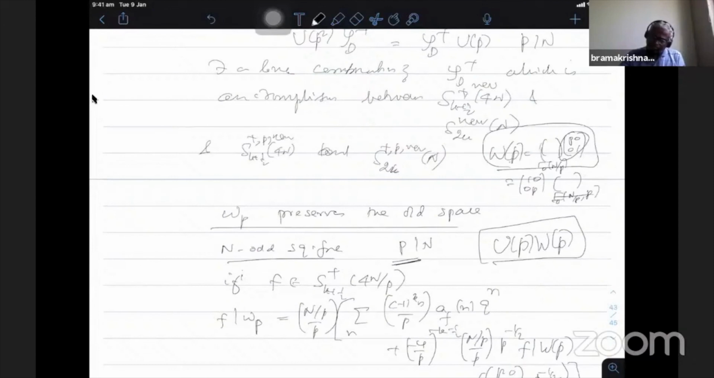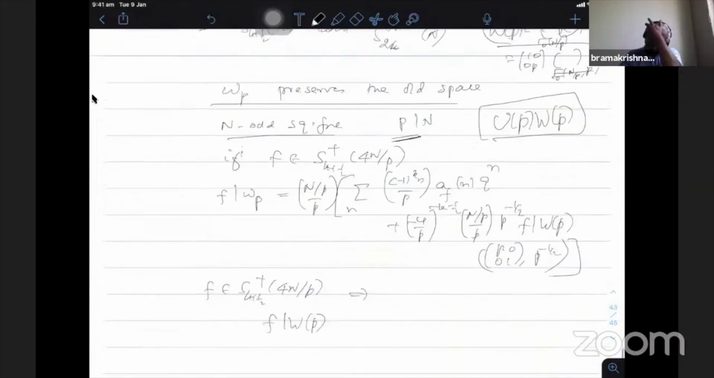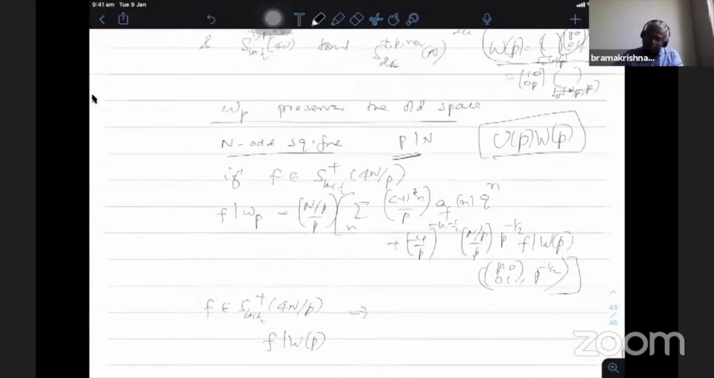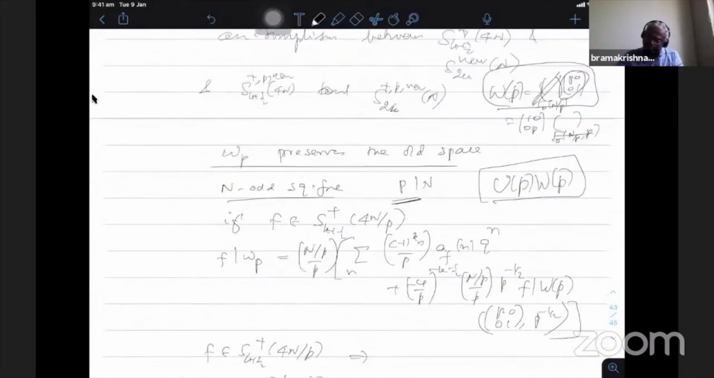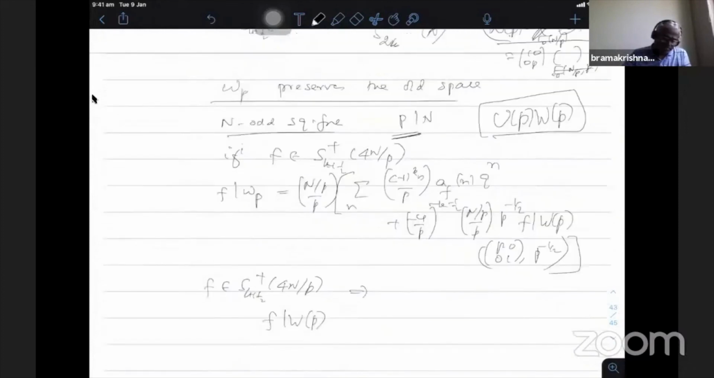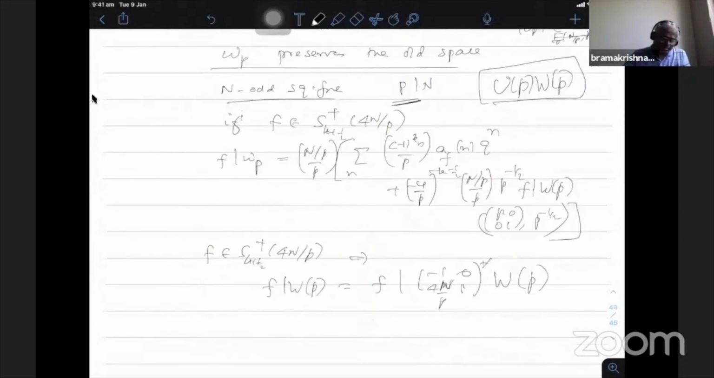Therefore, since f belongs to the level n by p, this f will be invariant with respect to this matrix. Therefore, I get back P001. That's what he does. Okay. Therefore, this is equal to f bar minus 1 0 4n by p 1 star WP. So he adjusts this one gamma 0 4n by p matrix to get rid of that one. So one can do it directly also.